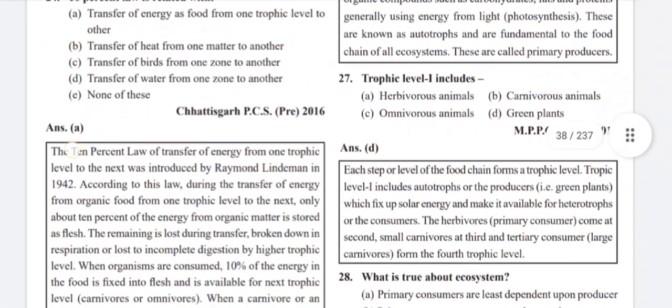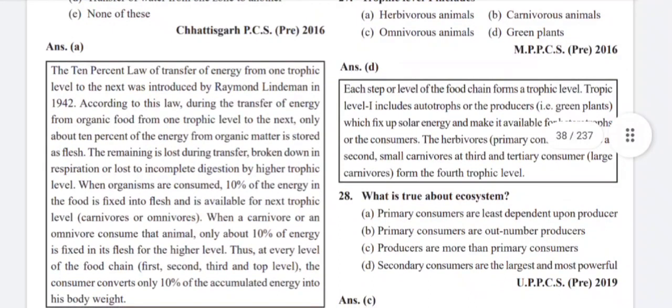Trophic level 1 includes green plants. Each step or level of the food chain forms a trophic level. Trophic level 1 includes autotrophs or the producers, that is green plants, which fix solar energy and make it available for heterotrophs or the consumers. The herbivorous primary consumers come second, small carnivores third, and tertiary consumers, large carnivores, form the fourth trophic level.